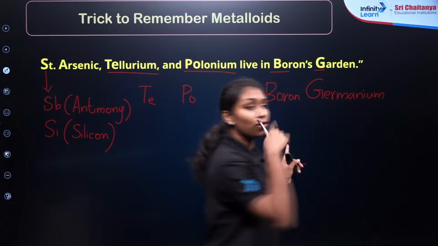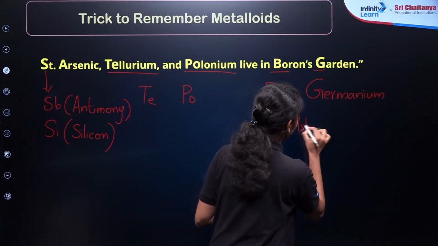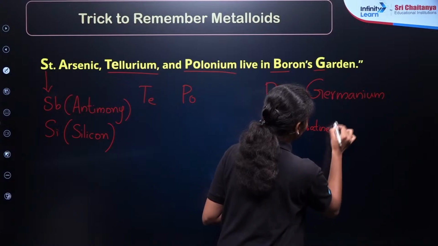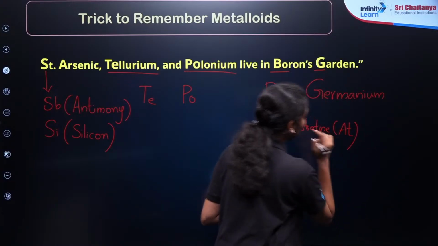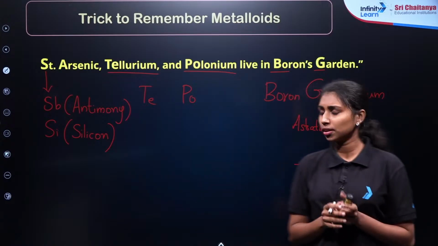Then the last one we have already discussed, that is astatine, right? Astatine. So these are the examples of all the metalloids present in our periodic table. I hope you understand.